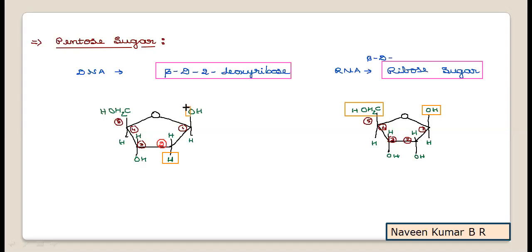So similarly, this hydroxyl group, like in RNA, is involved in the interaction with the nitrogenous base, and this hydroxyl group is going to interact with the phosphate to form the nucleotide. Now, these are the structures of ribose sugar and deoxyribose sugar. So practice the ribose sugar first. Then at the second position, you remove the oxygen and write only hydrogen. That will be the structure of the deoxyribose.